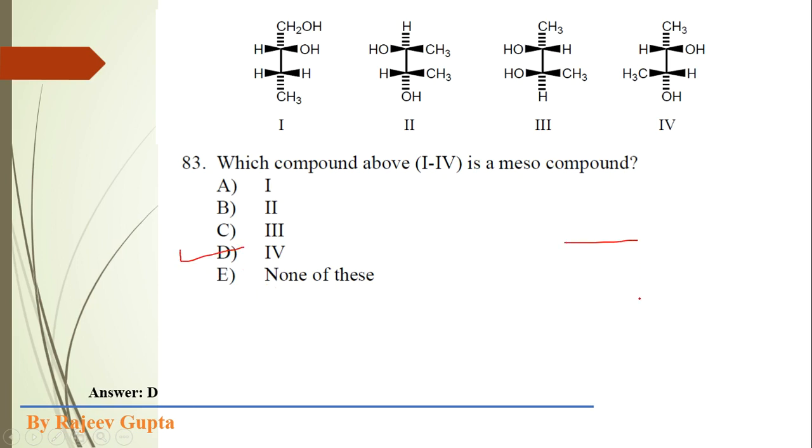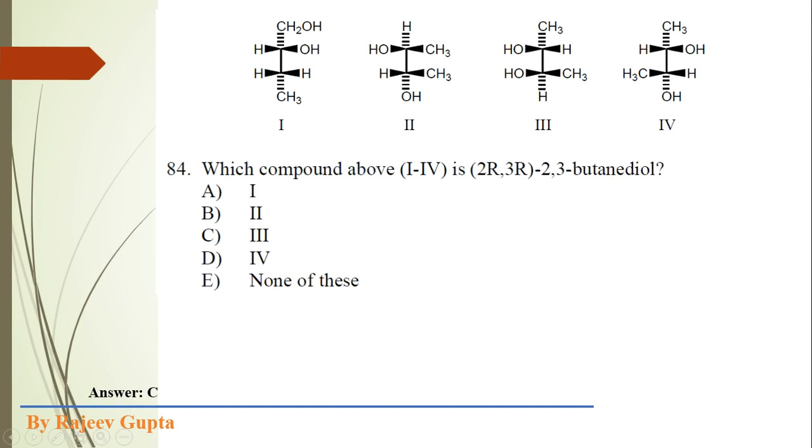Now the next question: which compound above, 1 to 4, is 2R,3R-2,3-butanediol? Obviously this first structure is 1,2-butanediol, so we can remove this option.